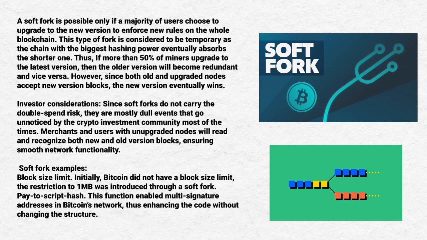Investor considerations. Since soft forks do not carry double spend risks, they are mostly dull events that go unnoticed by the crypto investment community most of the time. Merchants and users with unupgraded nodes will read and recognize both new and old version blocks, ensuring smooth network functionality. Soft fork examples. Block size limits. Initially, Bitcoin did not have a block size limit. The restriction to 1 MB was introduced through a soft fork. Pay-to-script hash. This function enabled multi-signature addresses in the Bitcoin network, enhancing the code without changing the structure.